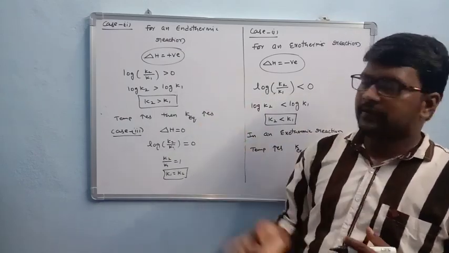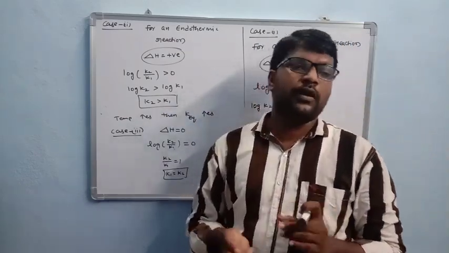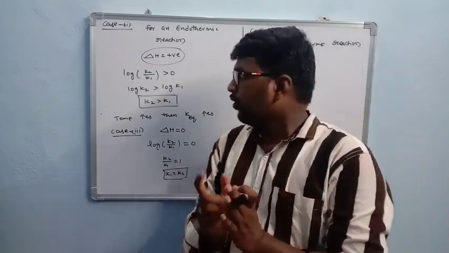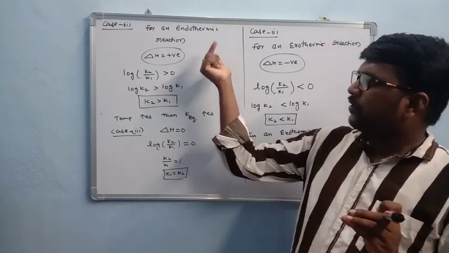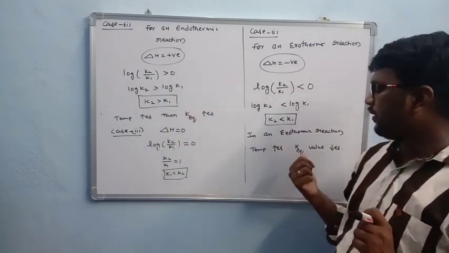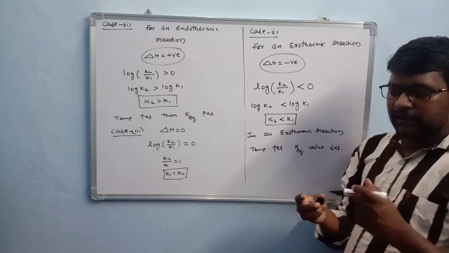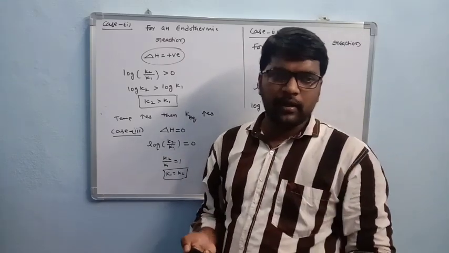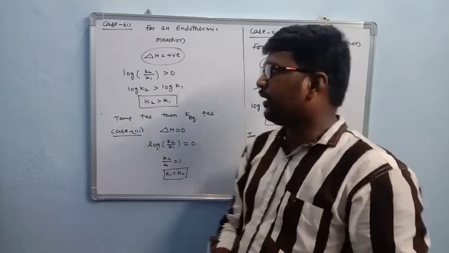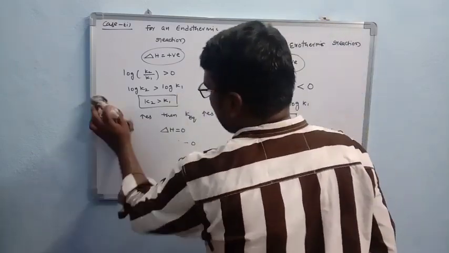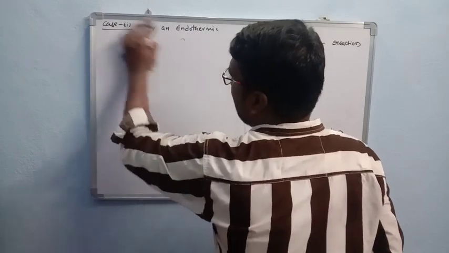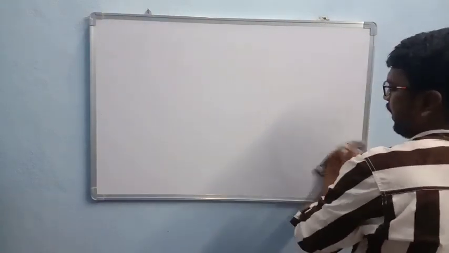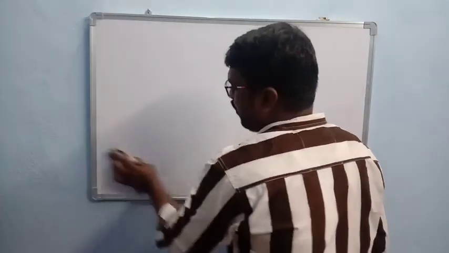Okay, so it is temperature dependent. You remember that the equilibrium constant depends mainly on temperature. In an endothermic reaction it increases, and in an exothermic reaction it decreases, and it does not depend on concentration, pressure, volume, addition of catalyst and addition of inert gas. So remember that the equilibrium constant mainly depends on temperature. By changing temperature, the equilibrium constant value also changes.